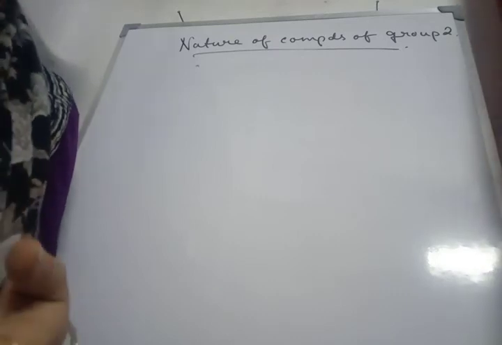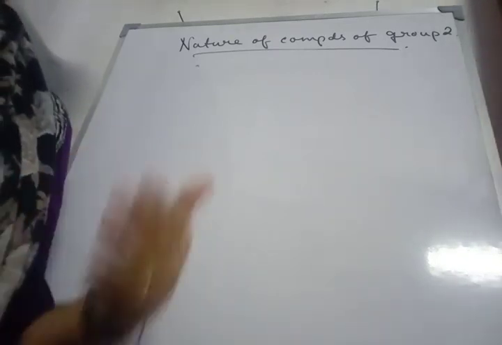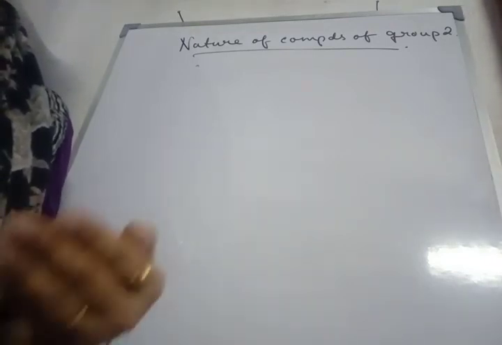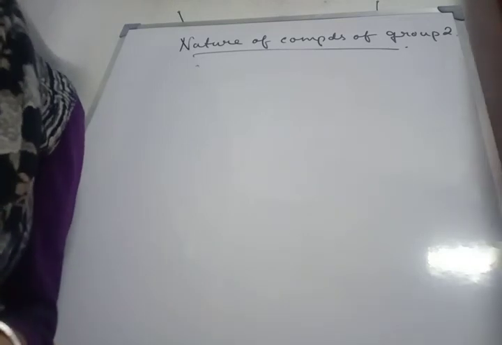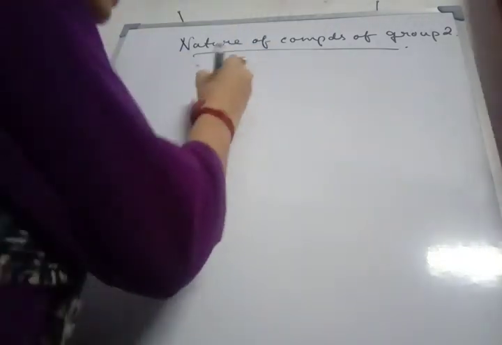Next, solubility of alkaline earth metal carbonates and sulfates. It decreases on moving down the series, means it decreases from beryllium to barium. Why? Because as the size increases from beryllium to barium, the hydration enthalpy decreases, due to which their solubility in water decreases. So this is the order of